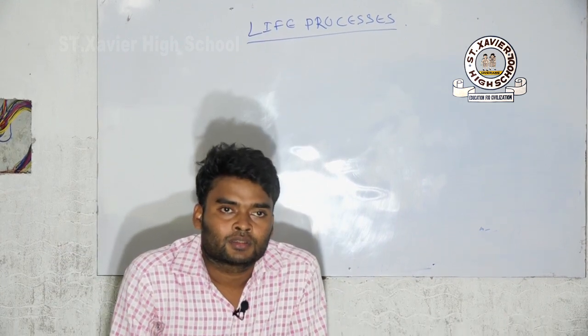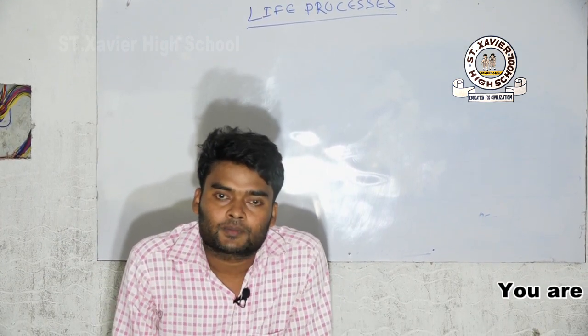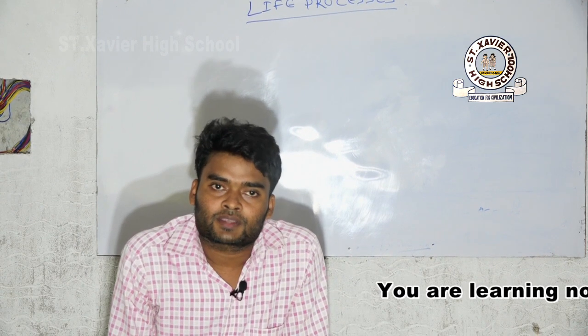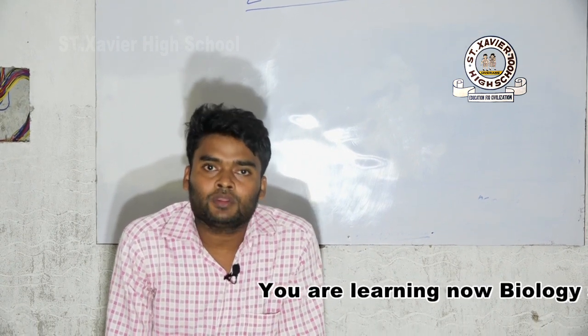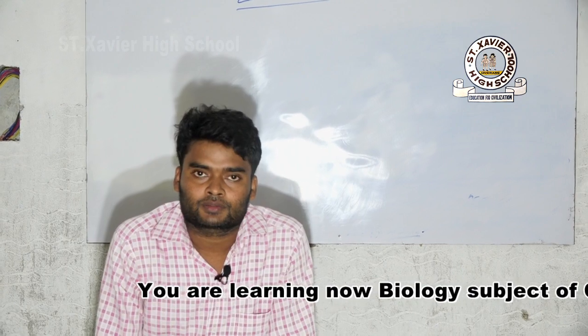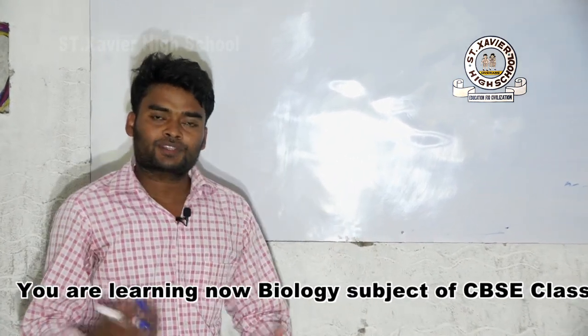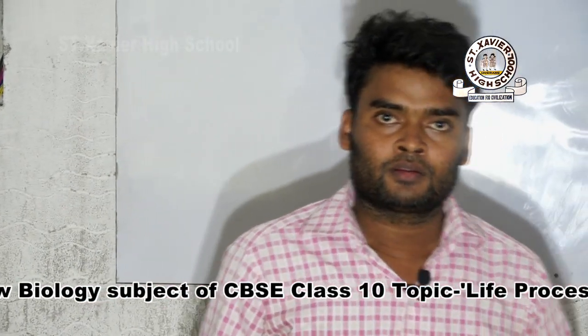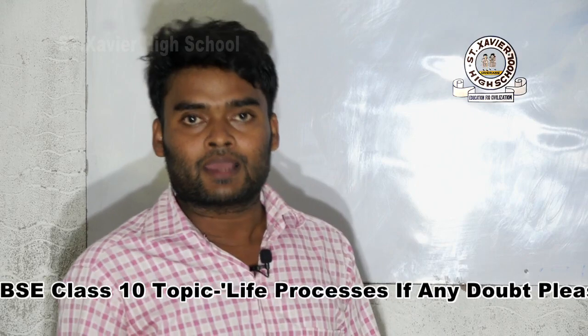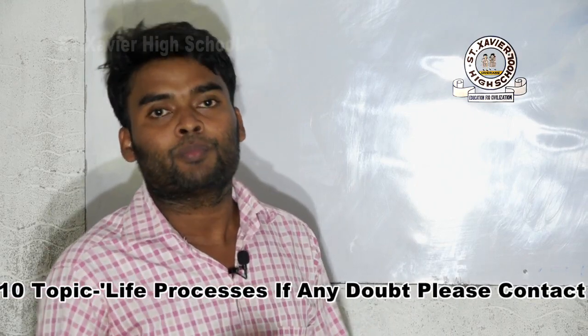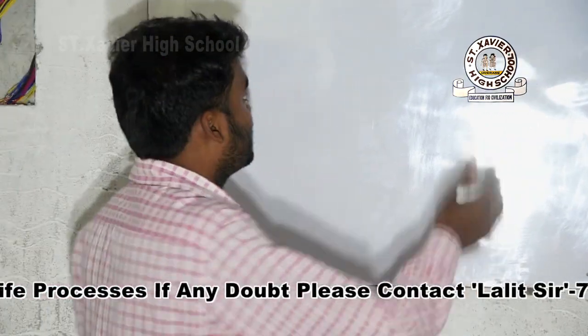Tell me how you decide if something is alive or living. The most important criterion to decide whether something is alive or living is movement.